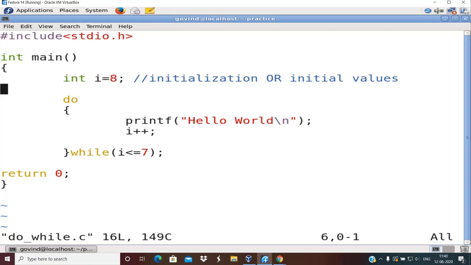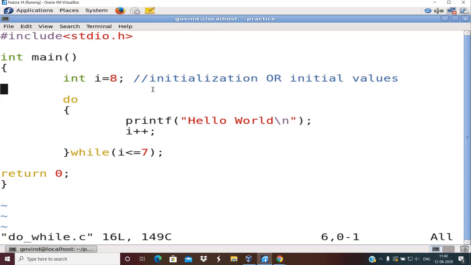So you can guarantee in your exit control loop that the body of the loop gets executed at least once. In exit control loop, the body of the loop gets executed at least once. Why am I saying the term at least?